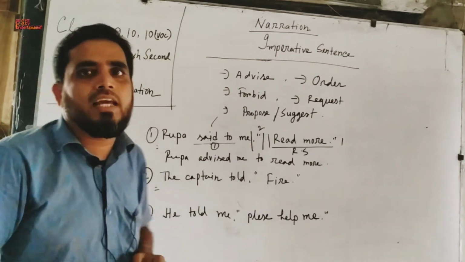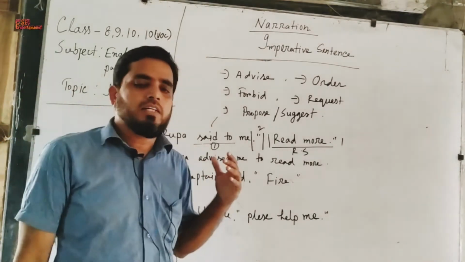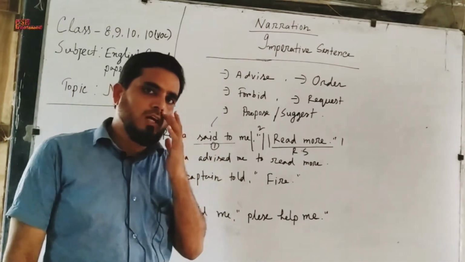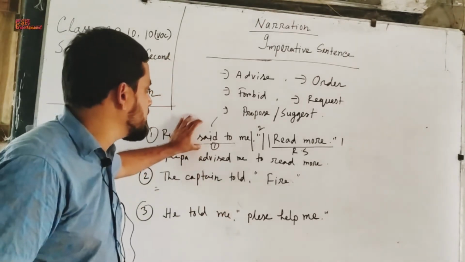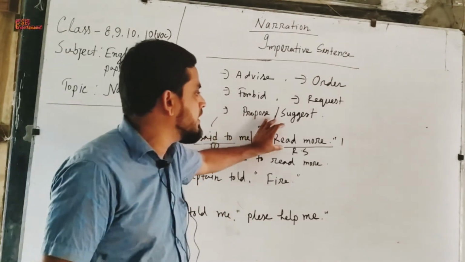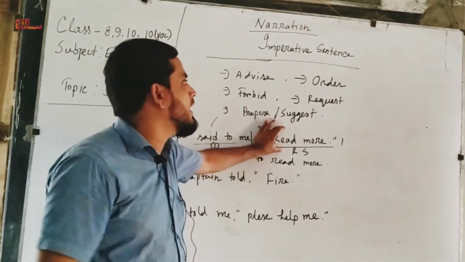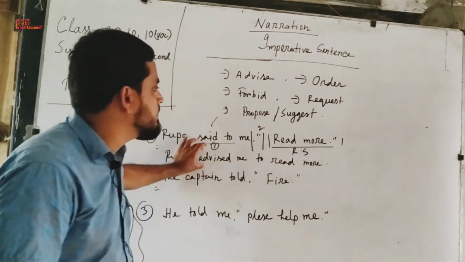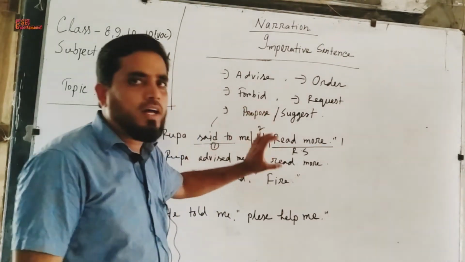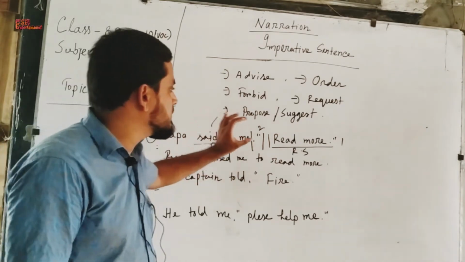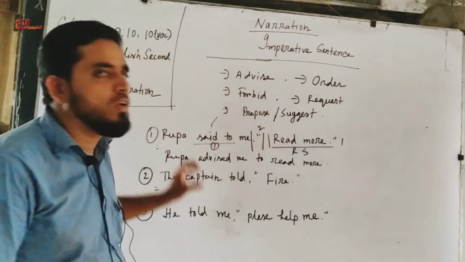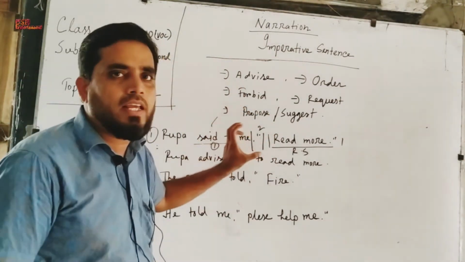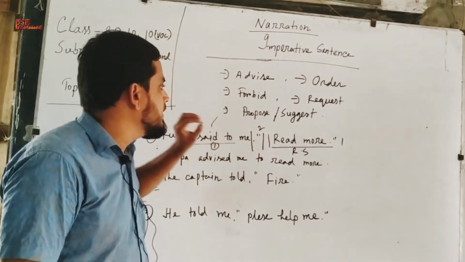So while changing imperative sentence from direct into indirect, at first we have to change the reporting verb. The reporting verb will change according to the statement. If the statement is advice, then we will write advised. If the statement is order, then we will write ordered. If the statement is forbid, then we will write forbade. If the statement is request, then we will write requested.